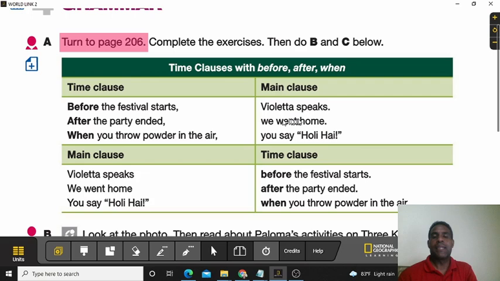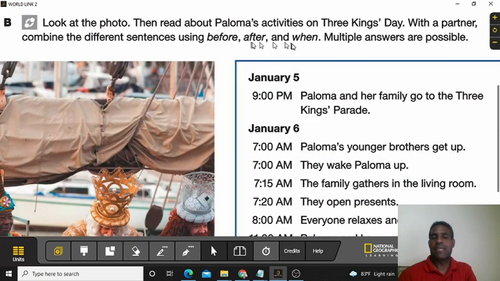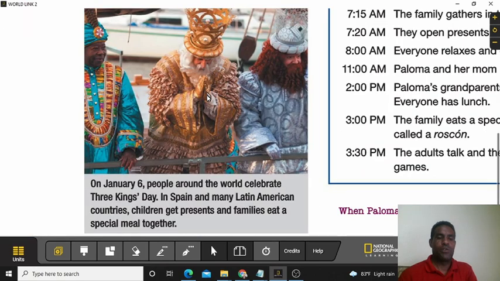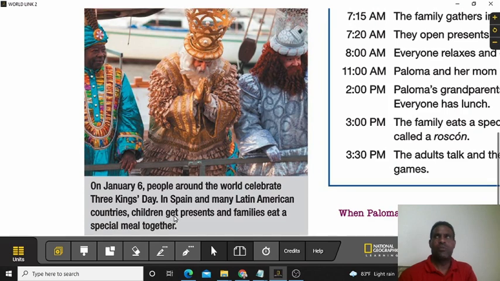On the next exercise, it says here, look at the photo, then read about Paloma's activities on Three Kings Day. With a partner, combine the different sentences using before, after, and when. Multiple answers are possible. So look at this photo. And it says here even some information about this photo. It says, on January 6th, people around the world celebrate Three Kings Day. And we celebrate it here too.